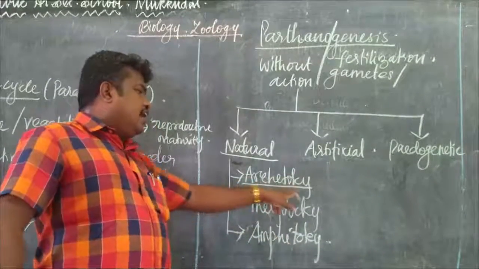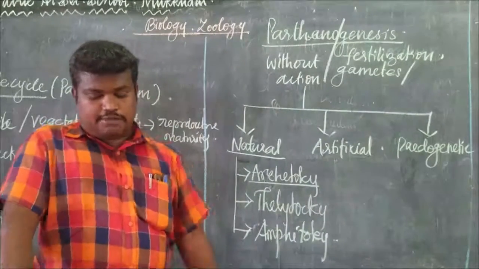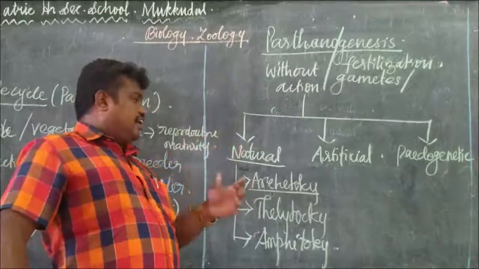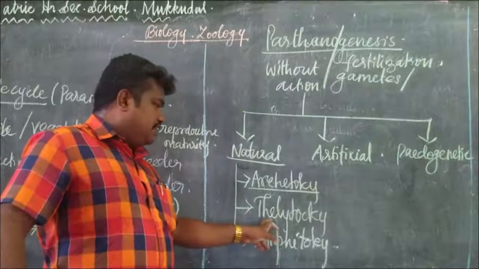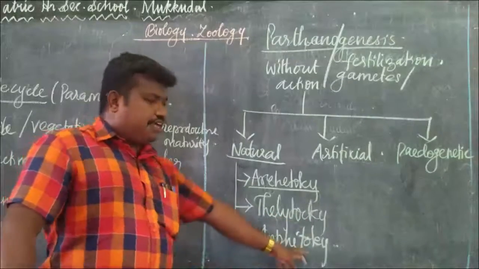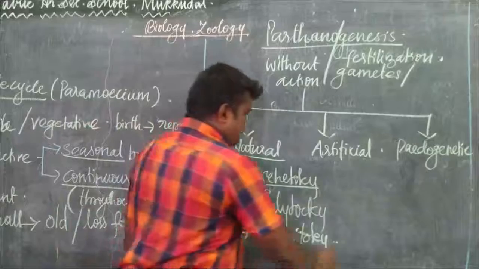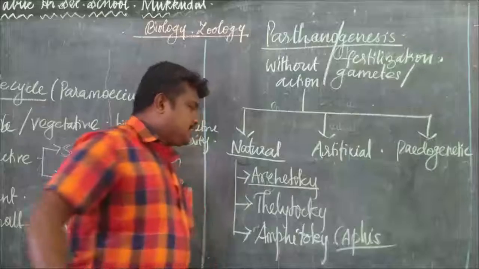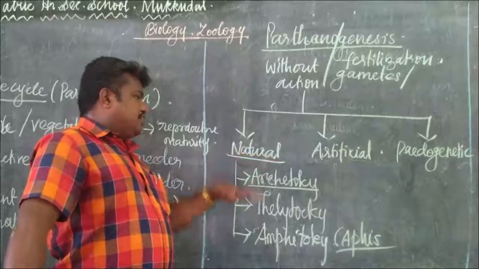For example, in the honeybee, all unfertilized eggs produce only males. Then for teletoky, the Thelytoky example is given. Amphitoky, both male and female may occur, for example Apis, which is also the genus name of the honeybee. Okay, so these are the types of natural parthenogenesis.